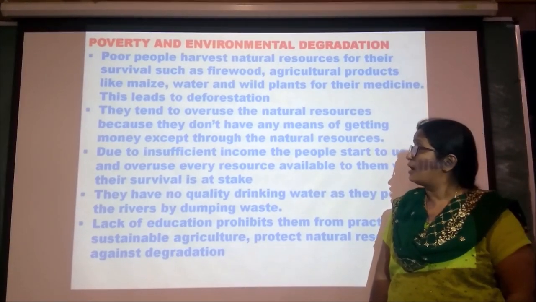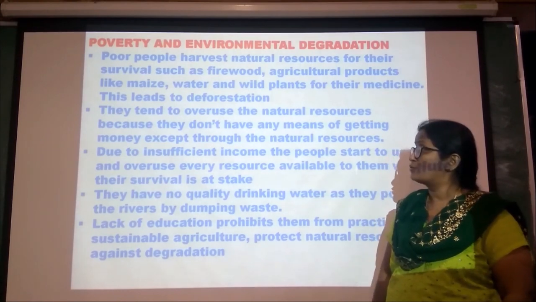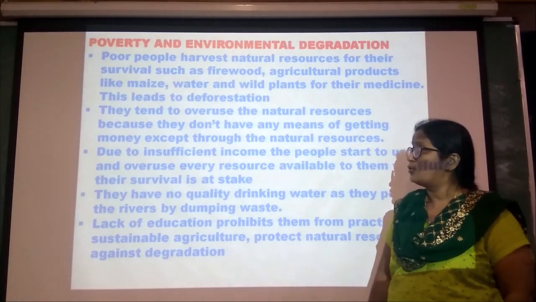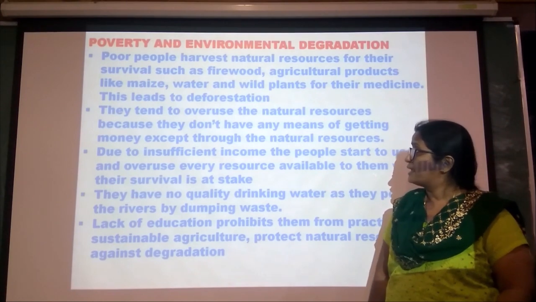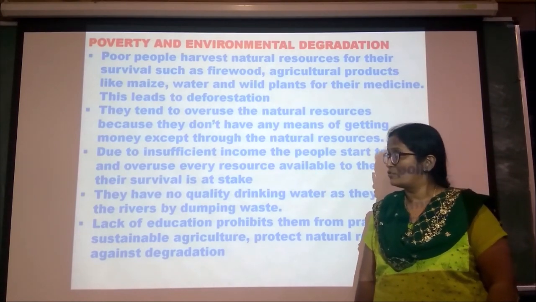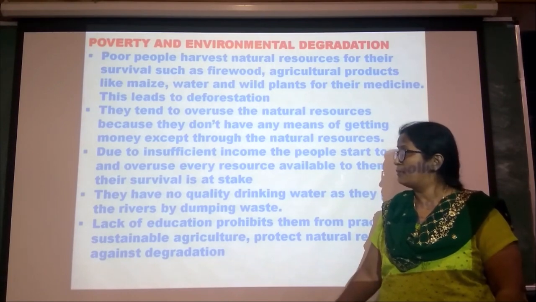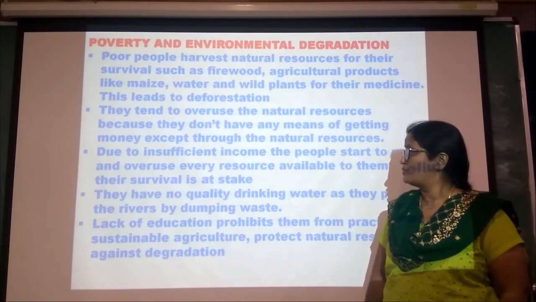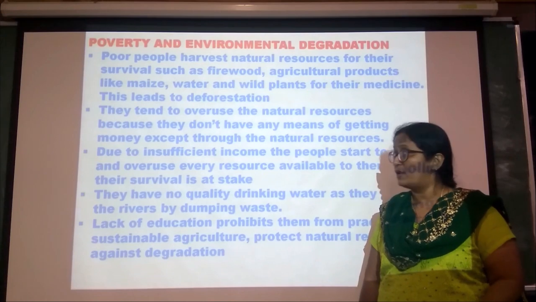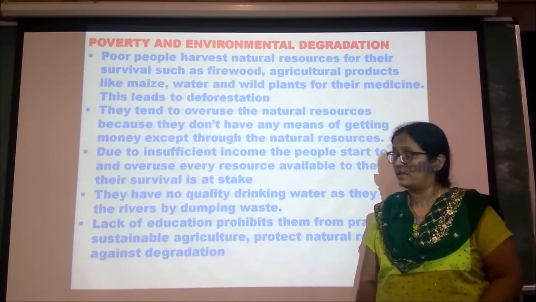They overuse the natural resources because they don't have money to get them. Due to insufficient income, they overuse the resources available for their survival.